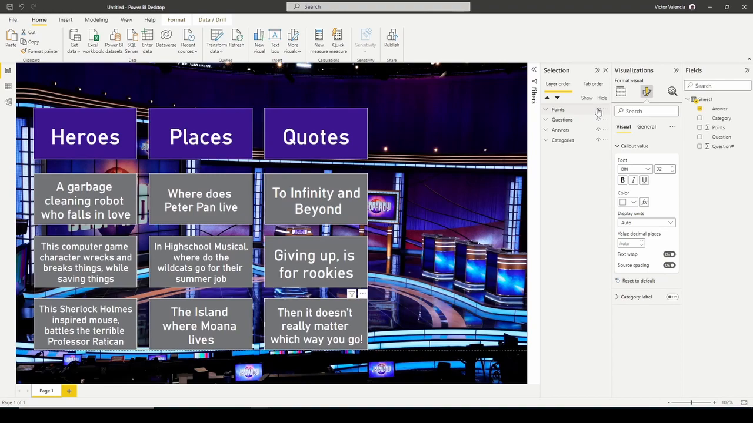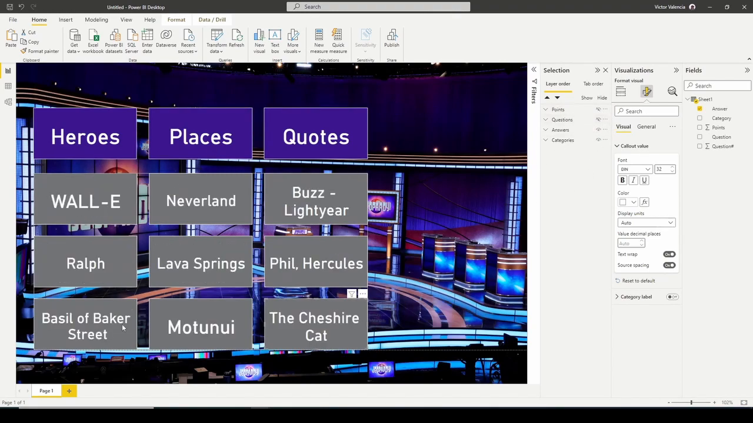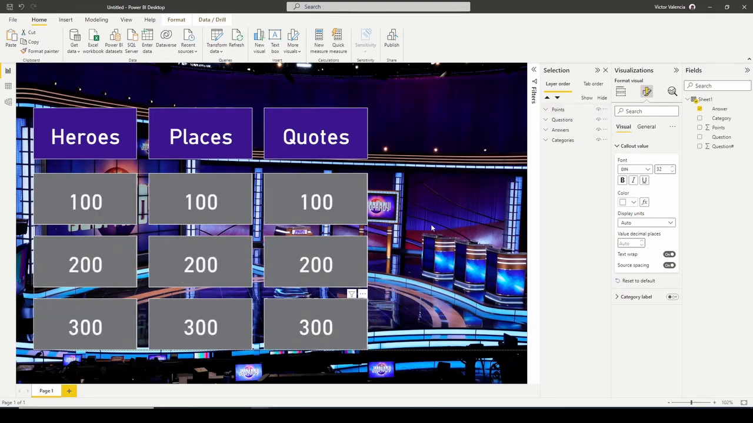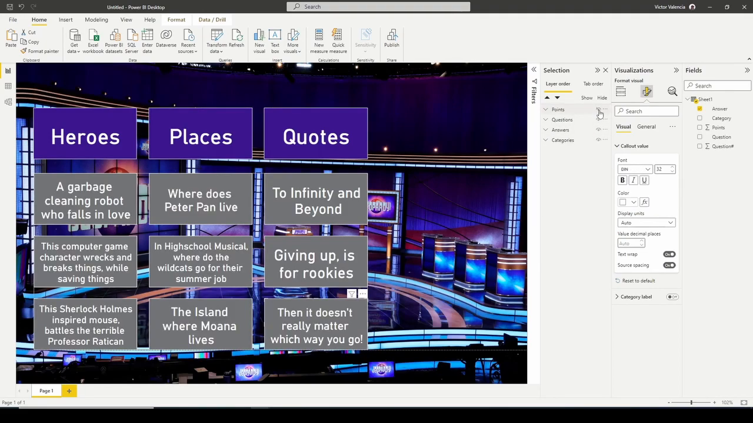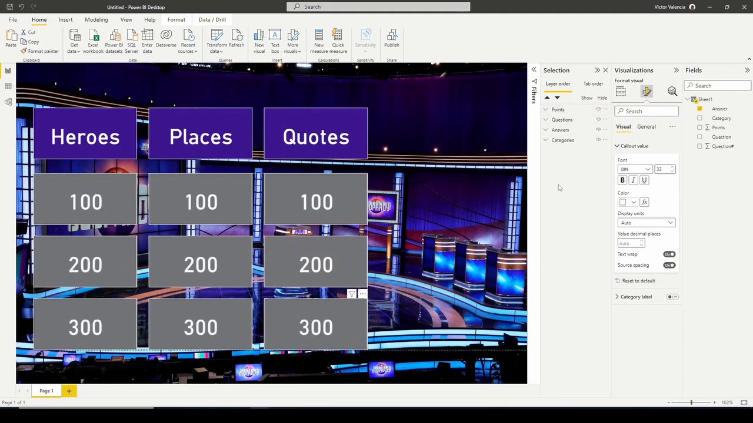Points. Underneath the points, we have questions. Underneath the questions, we have the answers. All right, so now we're ready to start to piece everything together where we begin to hide and unhide questions and answers to show what's underneath. So let's move on to that step.